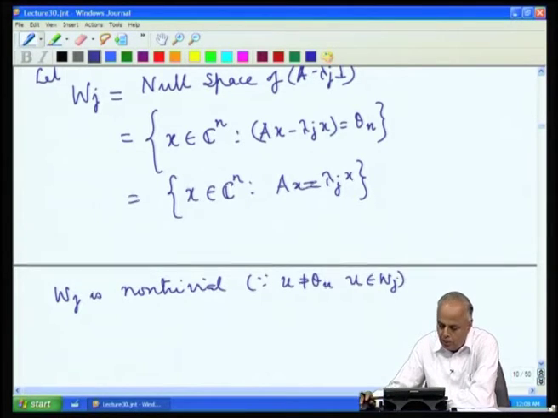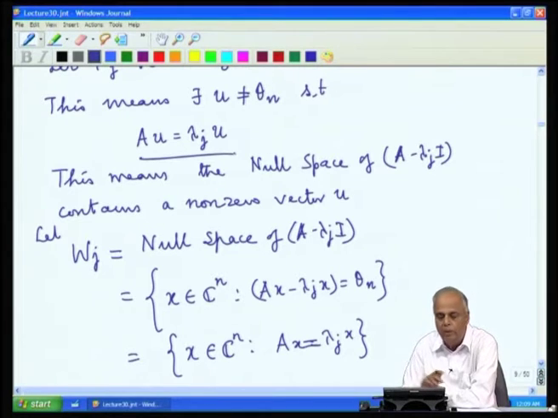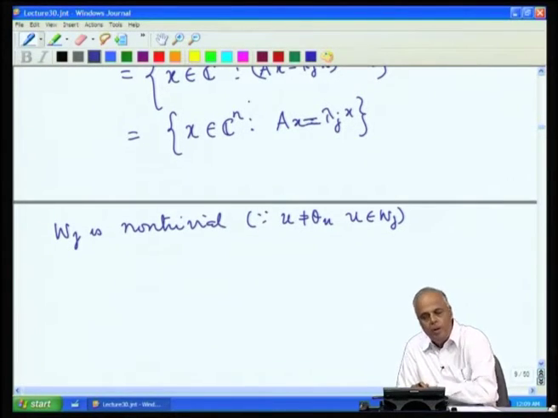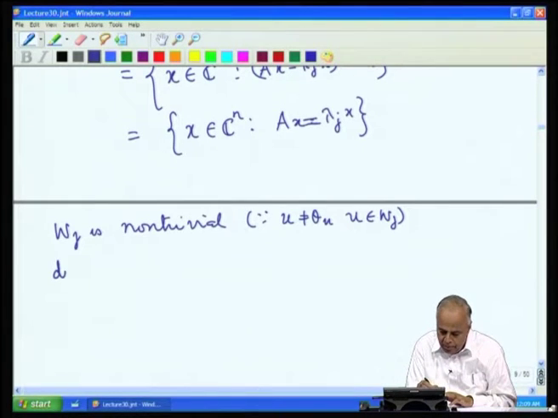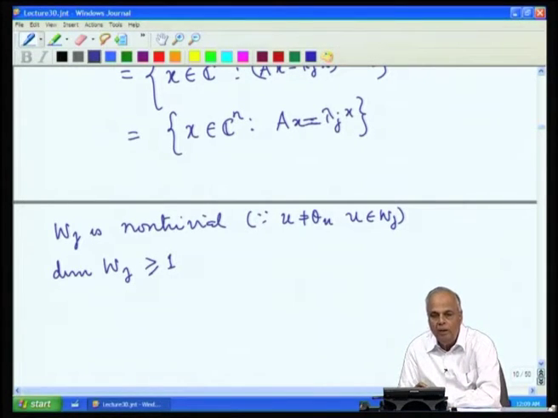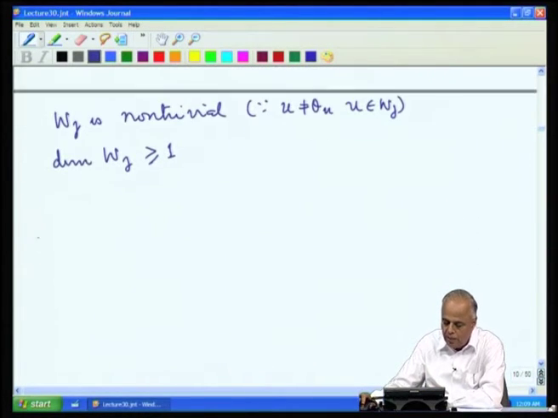The u that we observed here, there exists a u such that A u equal to lambda j u. Now, W j is non-trivial, and therefore, dimension of W j is greater than or equal to 1. This W j is called the eigenspace corresponding to the eigenvalue lambda j.